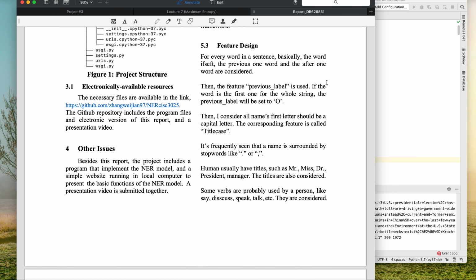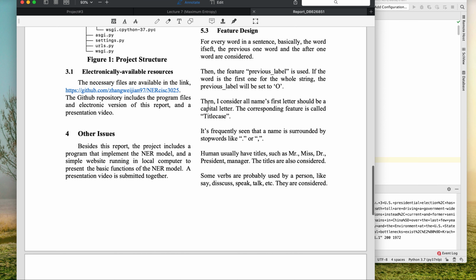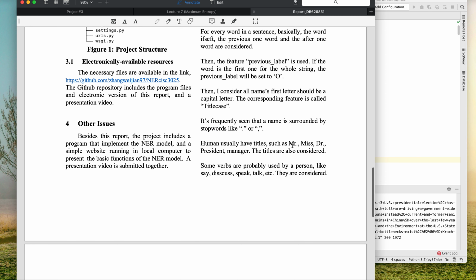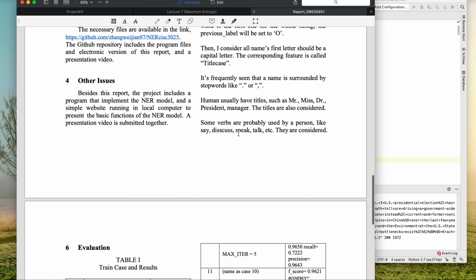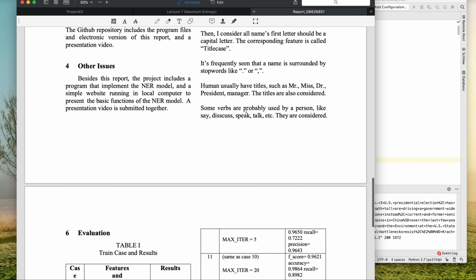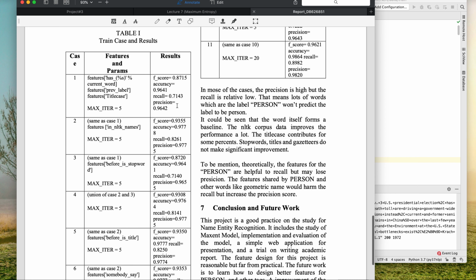For the feature design, we use the previous label, the word itself, the title case, and we consider stop words and also titles like doctor, professor, manager, president, minister. We also use some verbs like "I say", "people say", "said by someone", so some words are usually used with a person, and we consider that too.